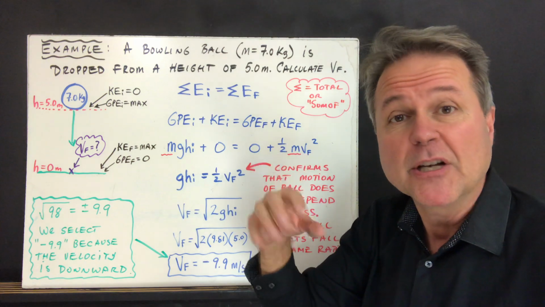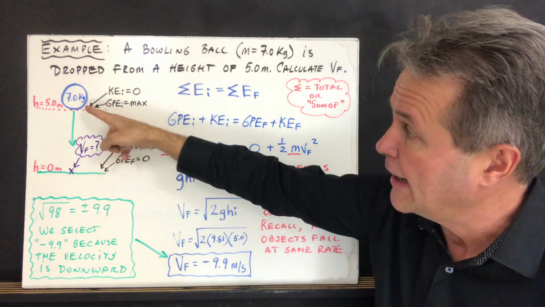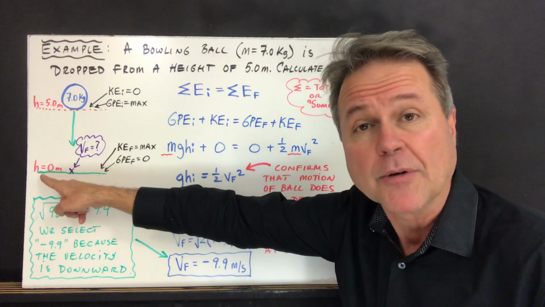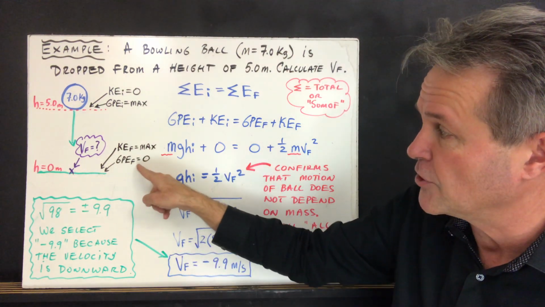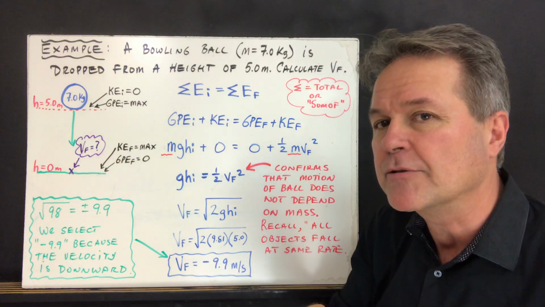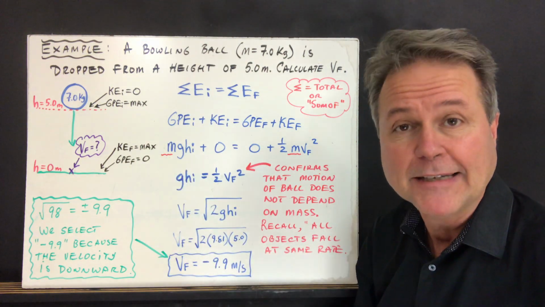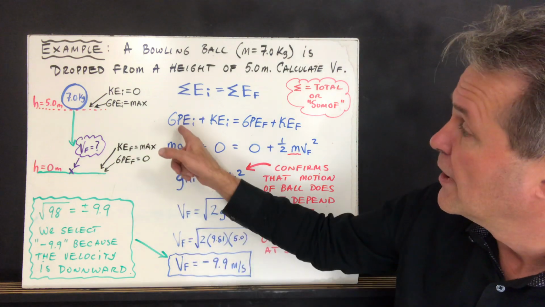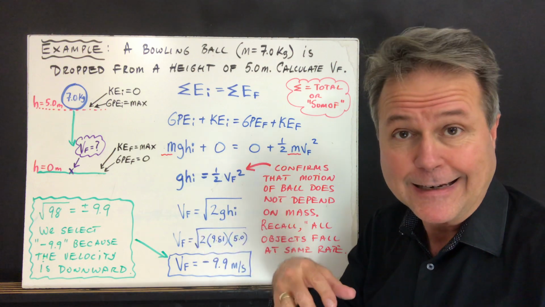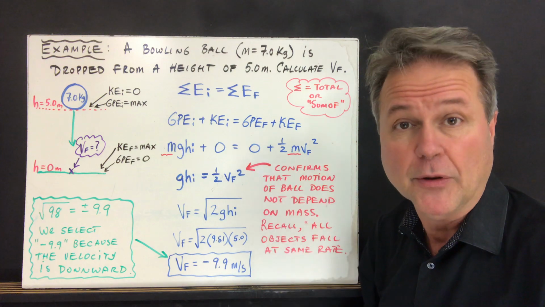And that energy can be converted into another form of energy. So if we take the ball and we release it, what will happen is the ball will fall towards the ground. And when it reaches the ground, the height is 0. And for that reason, the gravitational potential energy on the ground is equal to 0, which means that all the energy now has converted into kinetic energy. And that's why I say that that's the maximum kinetic energy. So the forms of energy we're talking about now are gravitational potential energy and kinetic. There is one more, spring potential energy or elastic potential energy, but we'll save that for another time.